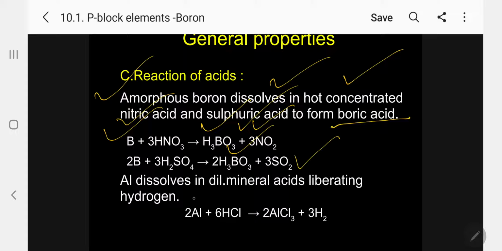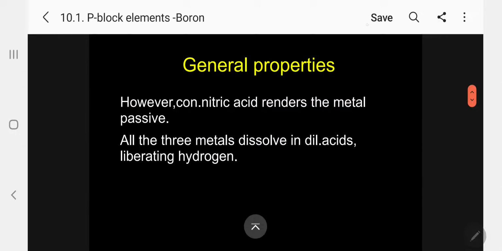Aluminum dissolves in dilute mineral acids like HCl, liberating hydrogen. Aluminum chloride is formed and hydrogen is liberated. Kindly follow. This is the most important reaction regarding acids. However, concentrated nitric acid renders the metal passive, and it does not react. All the metals dissolve in dilute acid, liberating hydrogen. Boron you can leave aside. The remaining metals are all electropositive, so they will liberate hydrogen with the dilute acid. Kindly follow.